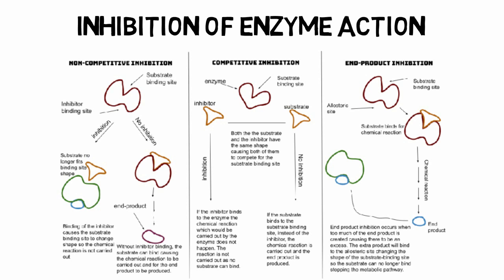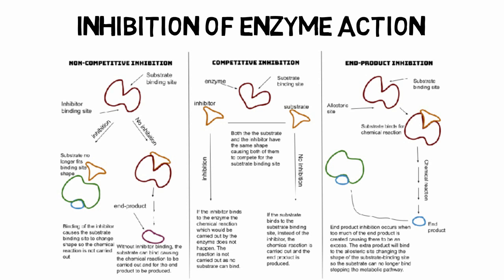And the third one, that is the end product inhibition. In this case, the product, that means the end product, will act as an inhibitor, and that will bind to the allosteric site of an enzyme and change the active site of the enzyme, so that the substrate cannot bind on that site and cannot produce more products.